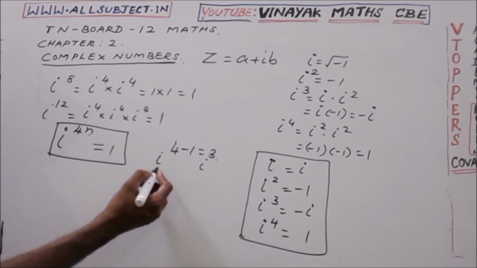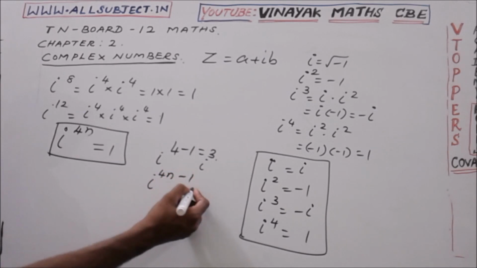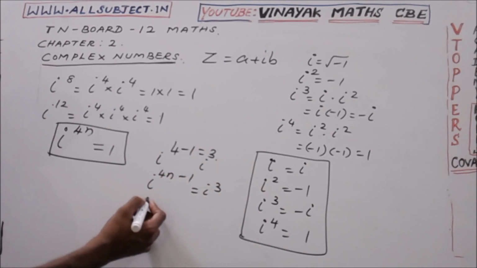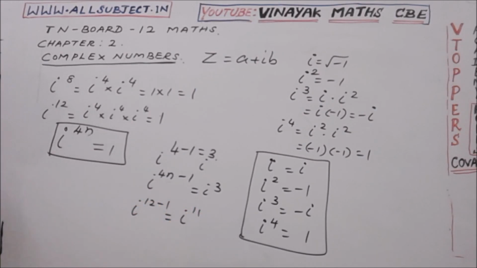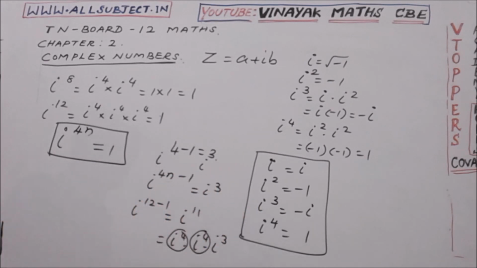So i to the power of a multiple of 4 minus 1 also yields i power 3, because i power 12 minus 1 equal to i power 11. Now it will be simplified as i power 4 into i power 4 into i power 3. So these values become 1. The remaining is i power 3. So i to the power 4n minus 1 is equal to i power 3.